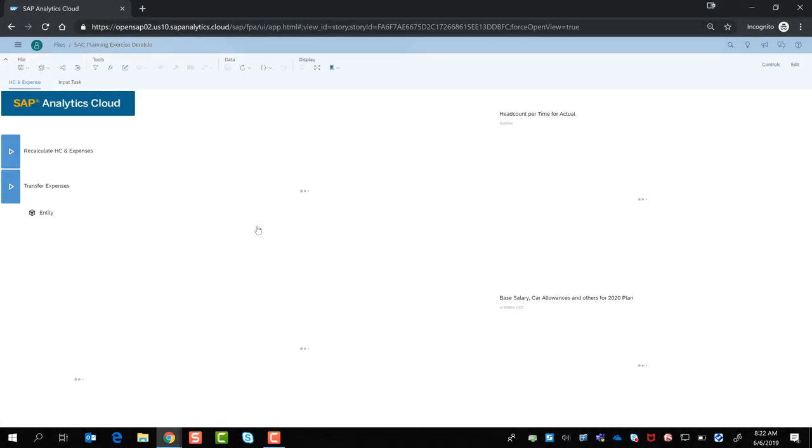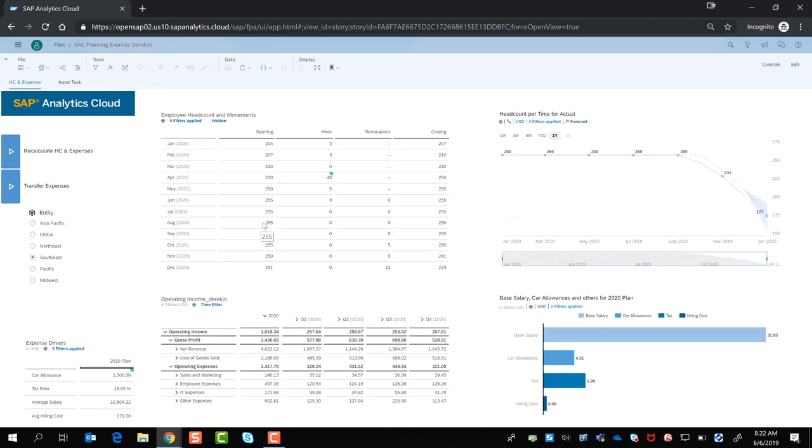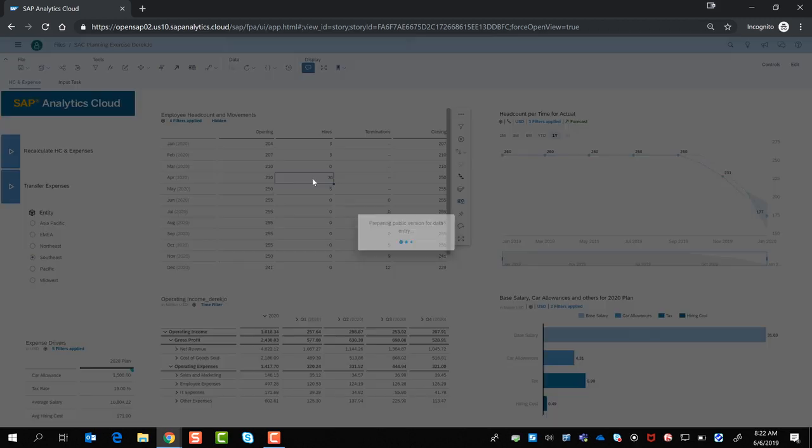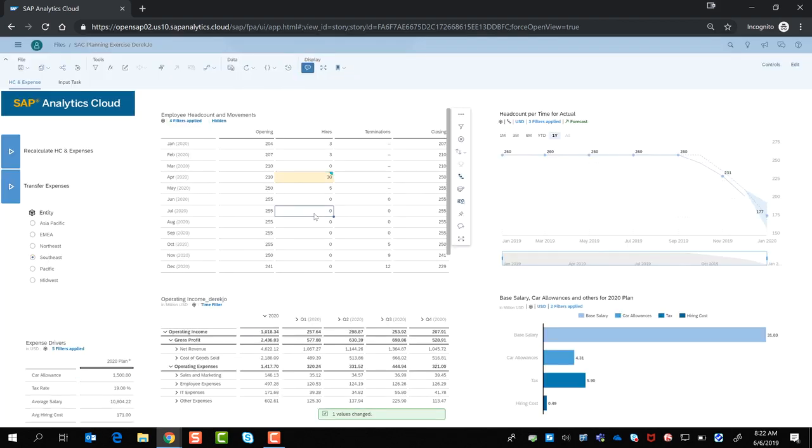For the demo here, we're going to open up the report that we've been working with. There have been a few changes to this report just to streamline it for this particular scenario. Here, if we look, we see that we've added 40 people as part of our headcount for April, and we just saw the comment there as well. We're now changing the value to 30 for April, and we're adding 10 in June.